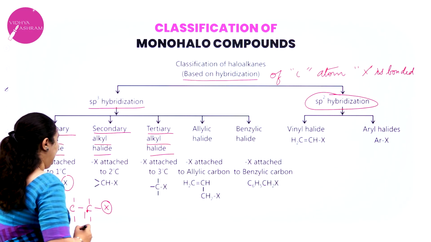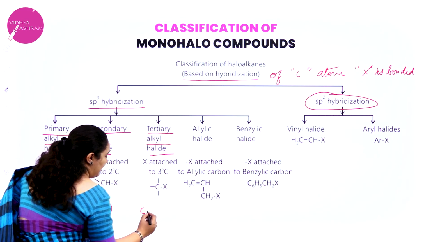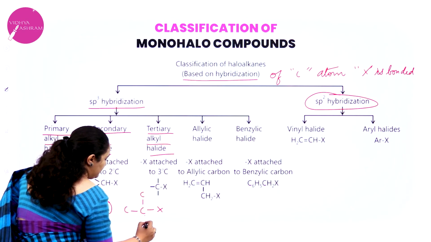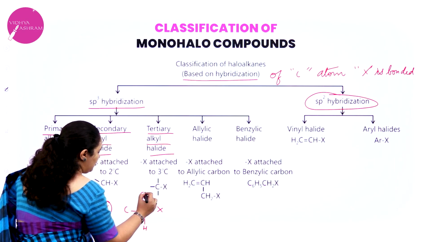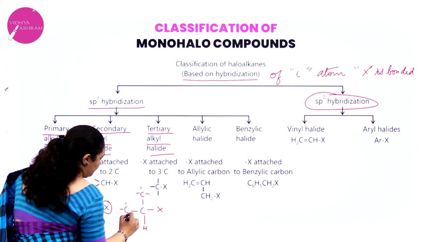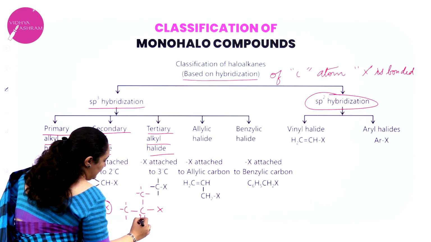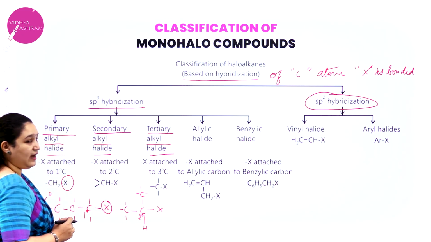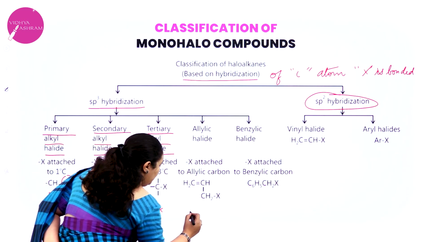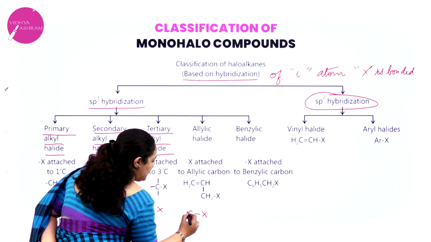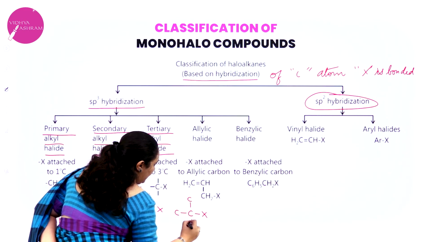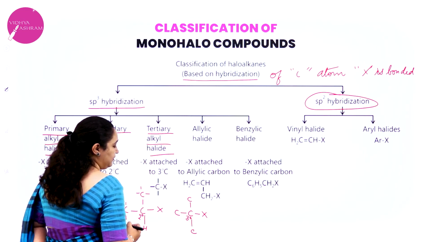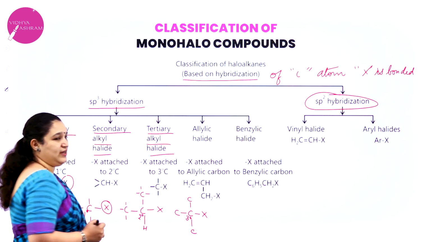Now, if the carbon atom to which the halogen is attached has two carbon neighbors, and this is hydrogen, then this becomes a secondary carbon atom and it becomes a secondary alkyl halide. Now for example, if the carbon atom to which the halogen is attached has three carbon neighbors, then this carbon is called a tertiary carbon atom. So that becomes a tertiary alkyl halide.